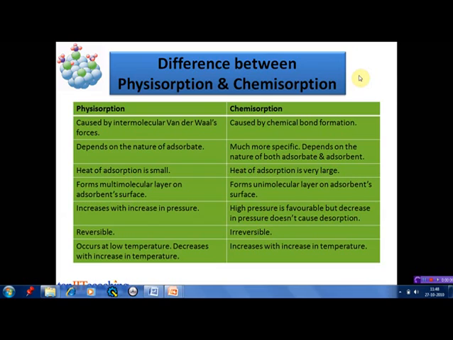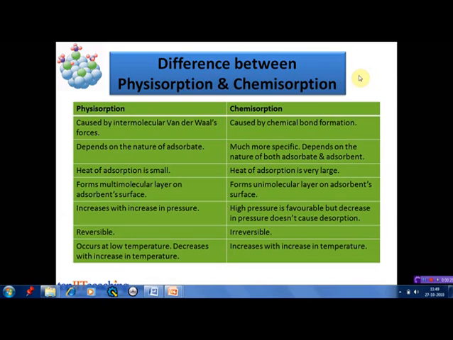Let's see what all the differences are between physisorption and chemisorption. As we just discussed, physisorption takes place by means of intermolecular van der Waals forces which are weak in nature, whereas in chemisorption, chemical bond formation is involved and the forces acting are much stronger. Physisorption depends on the nature of the adsorbate.